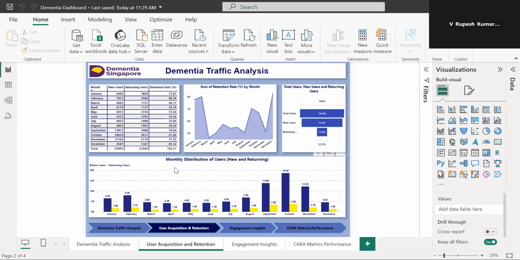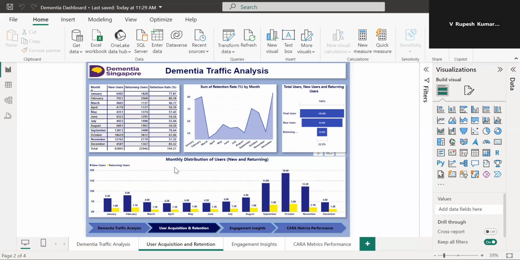The second chart is an area chart, the retention rate percent by month. Here, January, February and December show high retention. Notable dips in retention occur from March to July, which slightly recover in September and October.